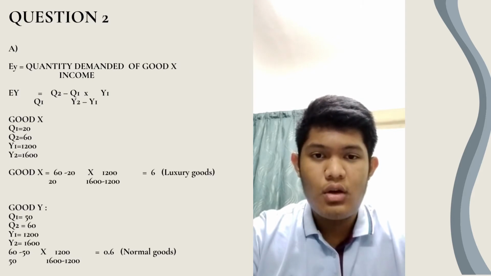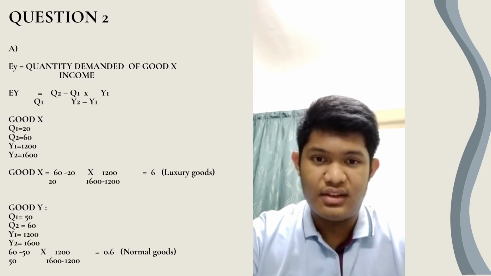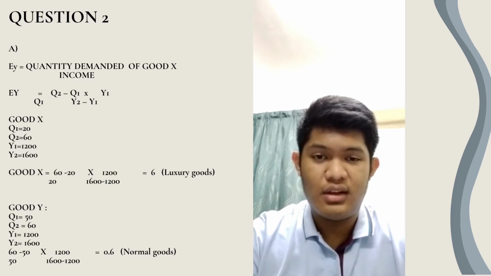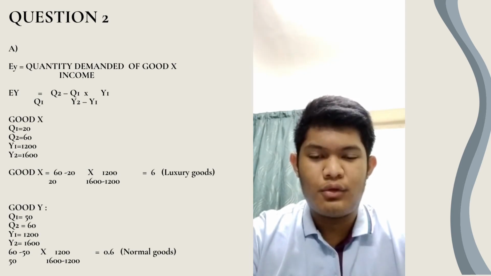For good Y, quantity 1 is 50, while quantity 2 is 60. And income 1 is the same, that is 1,200, while income 2 is 1,600. Using the same formula, 60 minus 50 times 1,200, divided by 50 times 1,600 minus 1,200, and the answer for good Y is 0.6. Since it's less than 1 and more than 0, the type of good for good Y is normal goods.